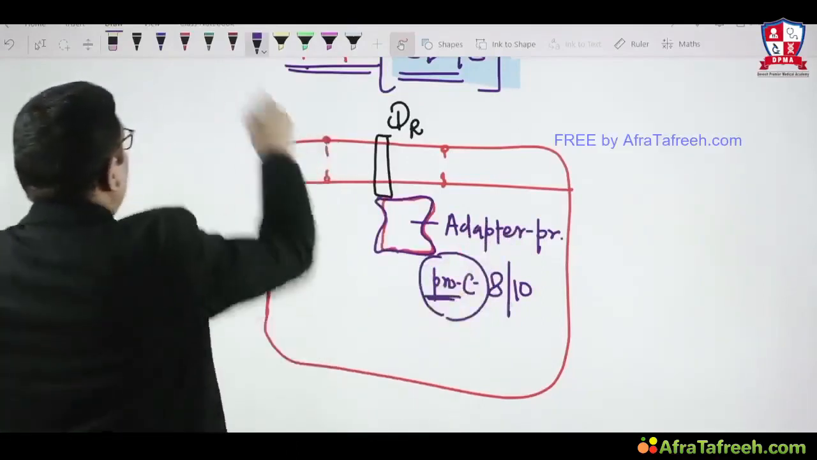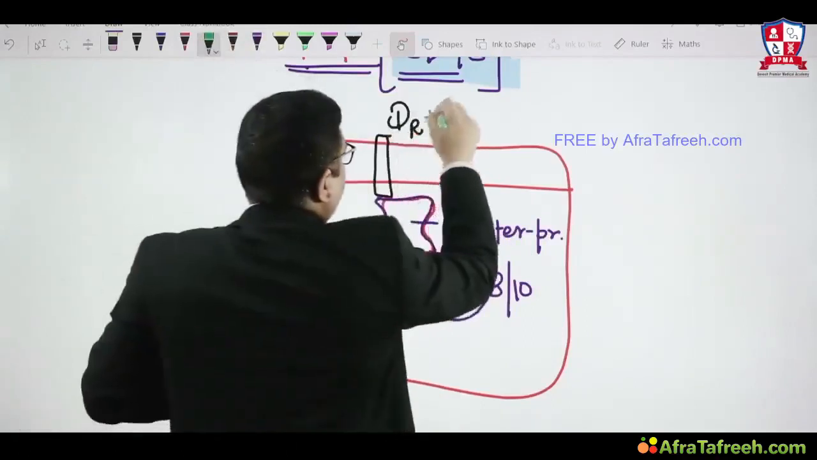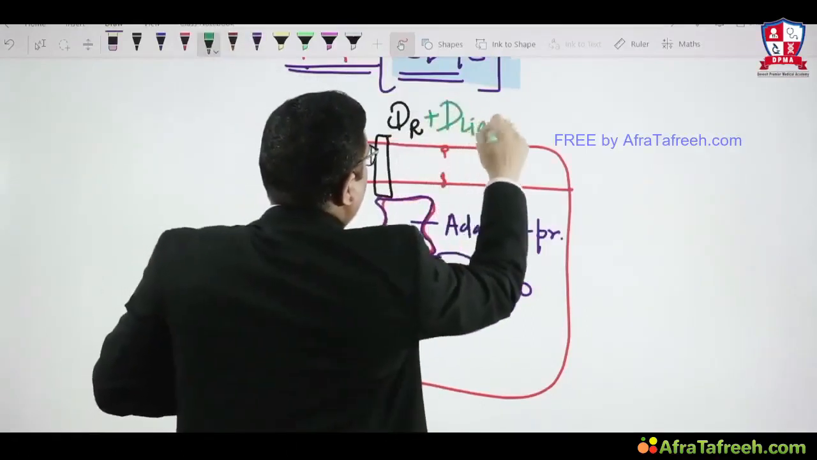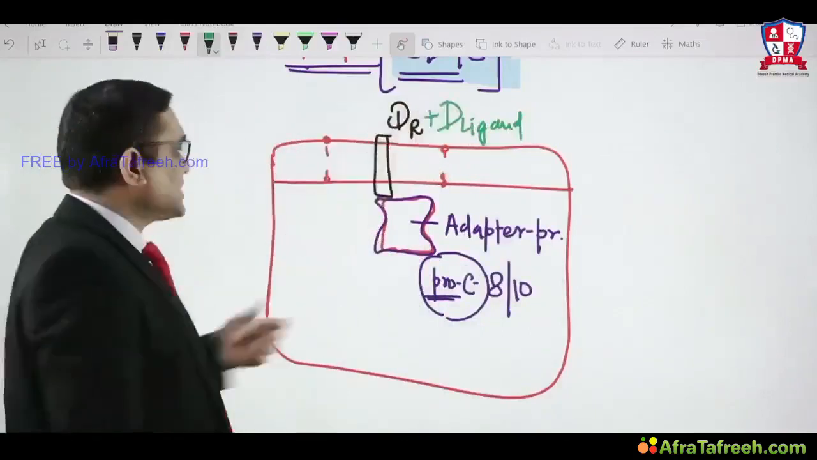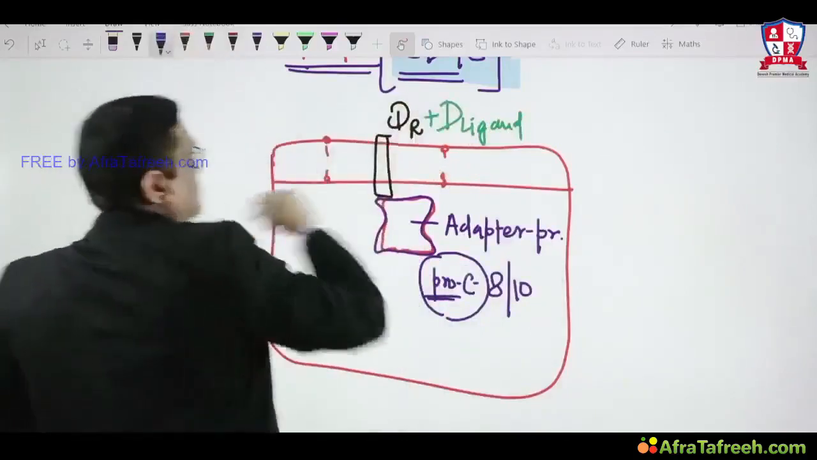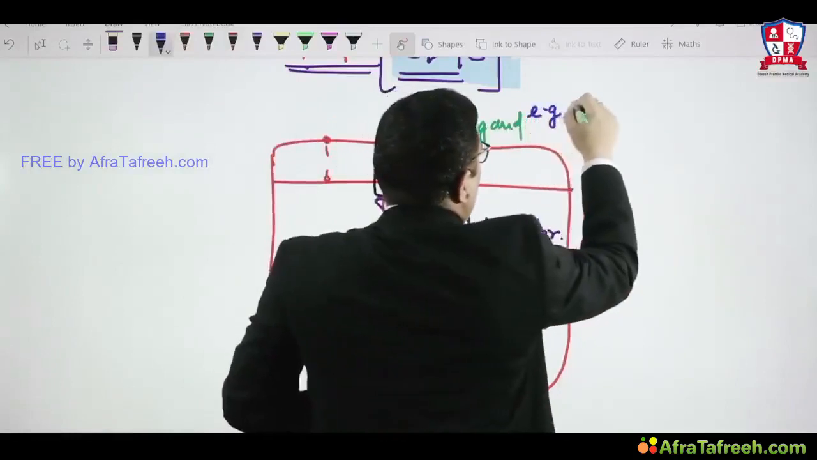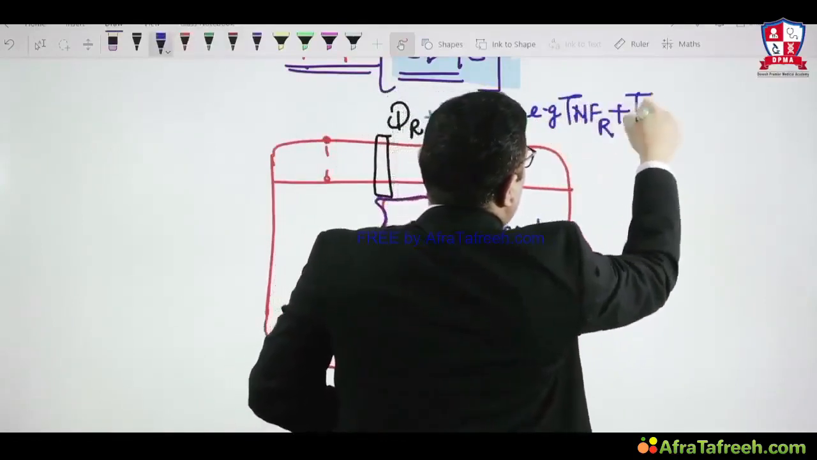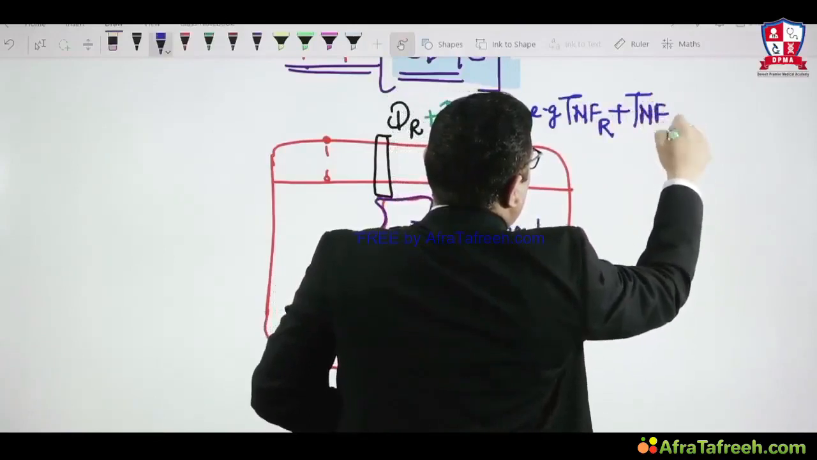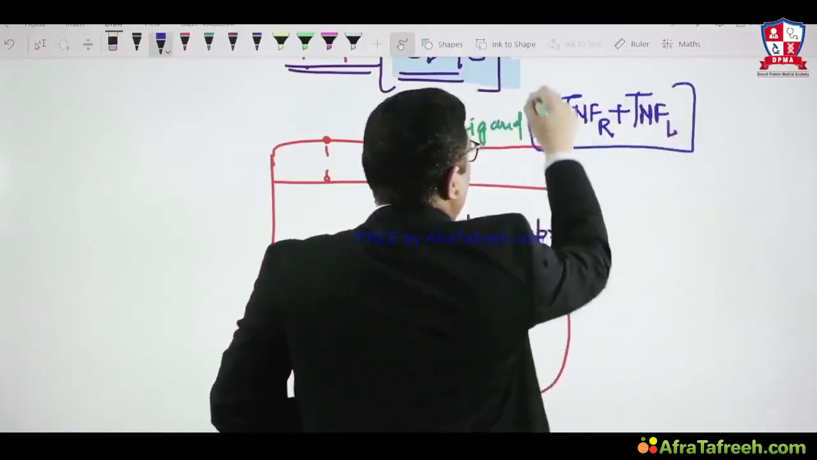So what happens whenever a death ligand comes and combines with its respective death receptor? It can be anything, so just take one example. If it is a tumor necrosis factor receptor, it will combine with the tumor necrosis factor ligand, right? So this is the complementary ligand.